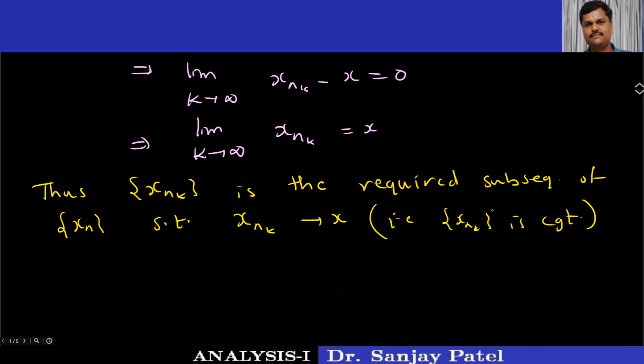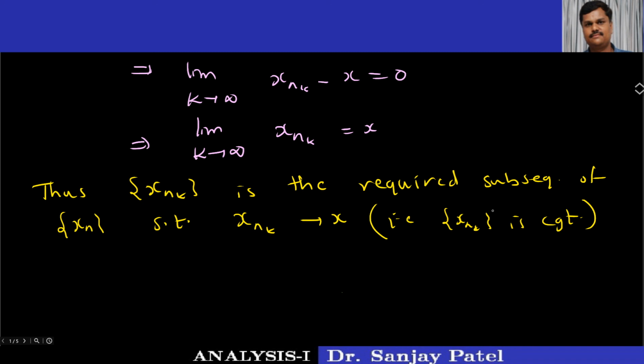Using this very important theorem, we'll be proving later on that the set of real numbers is a complete metric space. What is a complete metric space? You know what a metric space is, and we know the definition of a complete metric space: if every Cauchy sequence is convergent, then it is called a complete metric space.